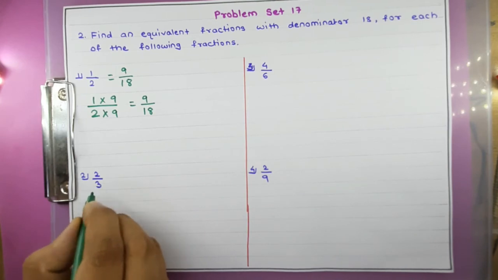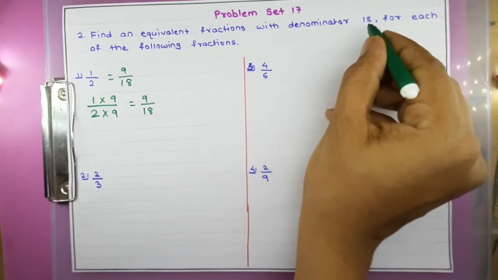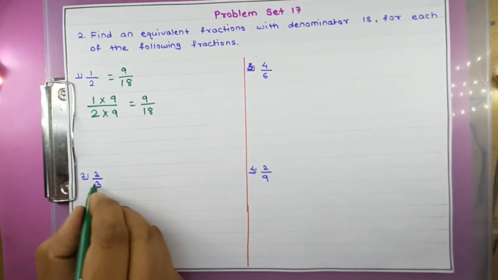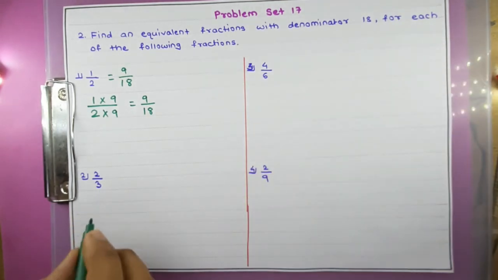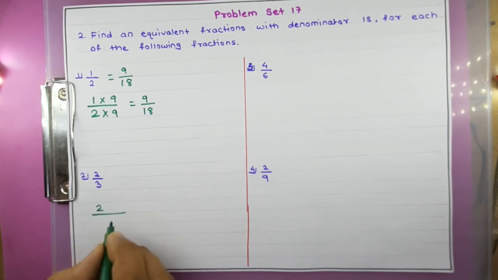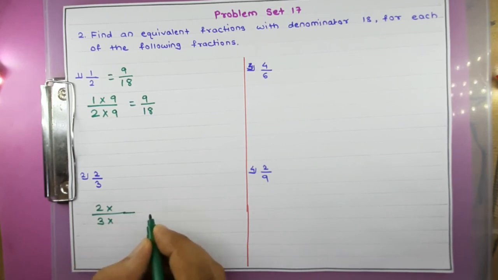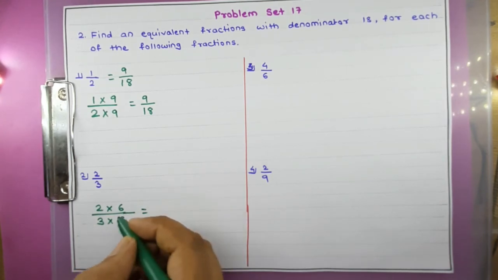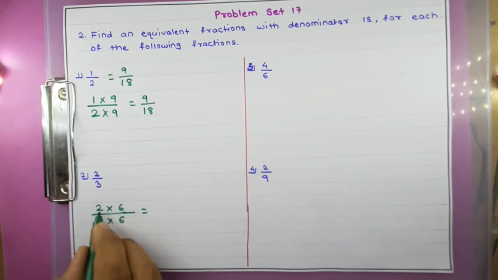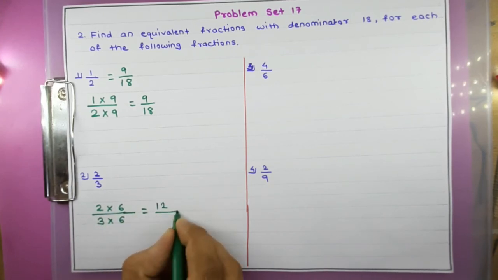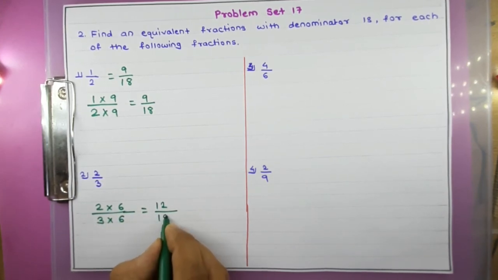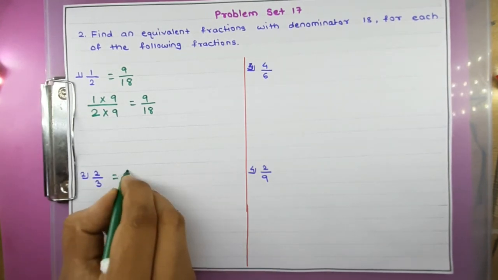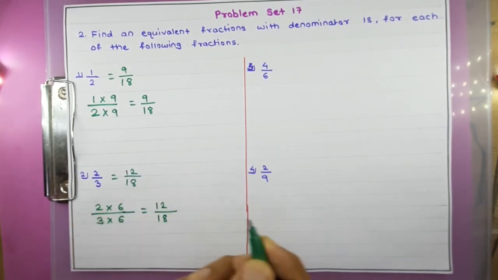For the next question, that is 2 upon 3, here 3 is there and we have to make that 3 into 18. So again we will count the table of 3 up to 18. 3 ones are 3, 3 twos are 6, 3 threes are 9, 3 fours are 12, 3 fives are 15 and 3 sixes are 18. So both the numerator and denominator we will multiply by 6. I will get 6 twos are 12 and 6 threes are 18. So its equivalent fraction will be 12 upon 18.